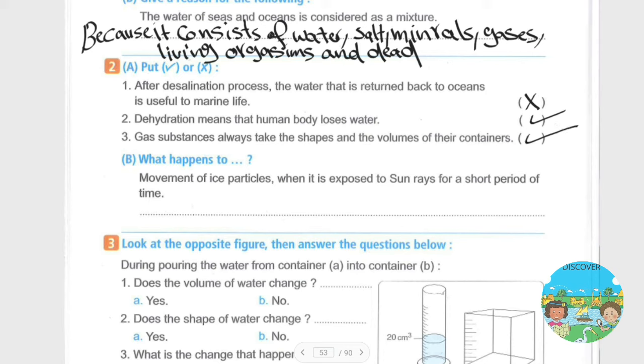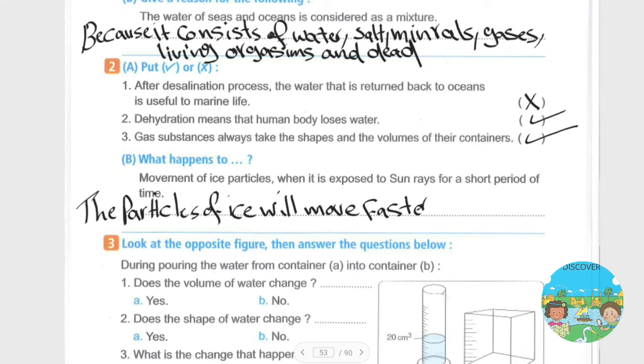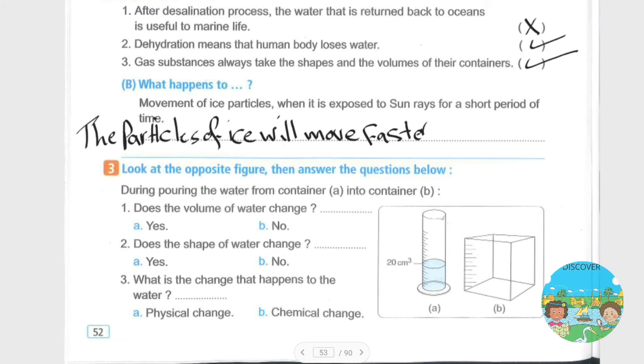The answer is true. Then: what happens to the movement of ice particles when exposed to the sun rays for a short period of time? The answer will be that the particles of ice will move faster. Okay, let's see question number 3. Look at the figure then answer the question.